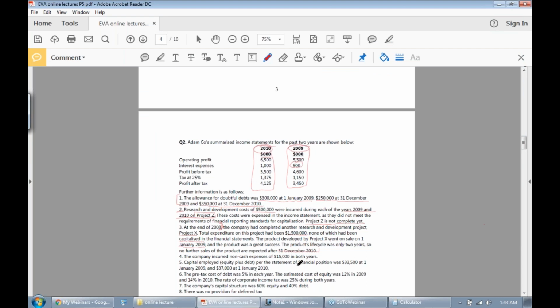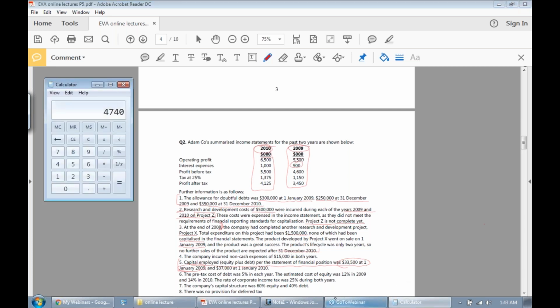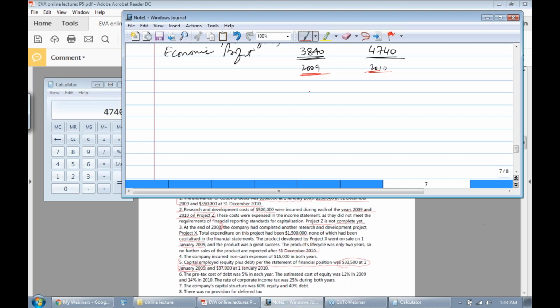Capital employed as per the statement was 33,500 on 1st January 2009. This is the opening capital. And then 37,000 on 1st January 2010, right? Now let's see what's given here.